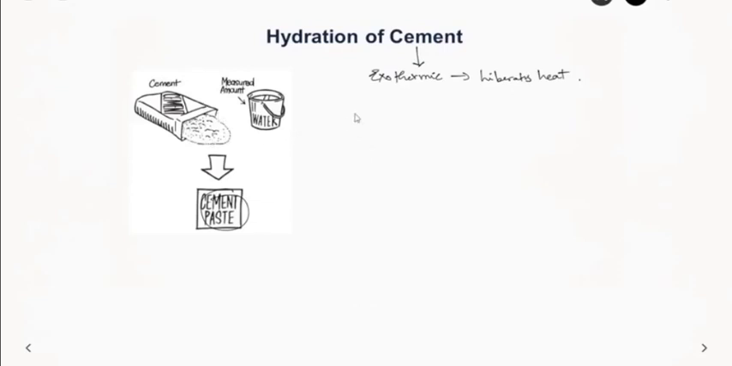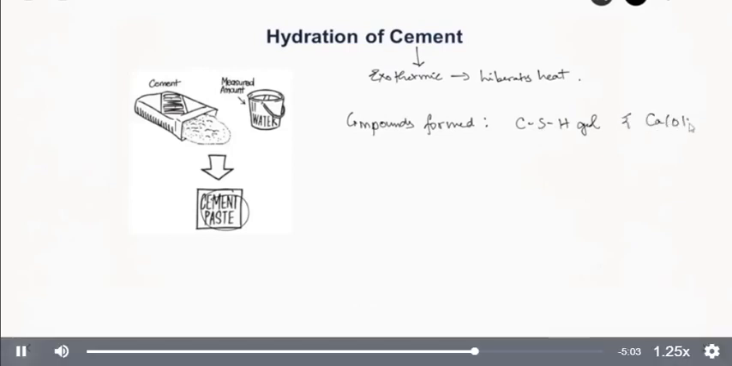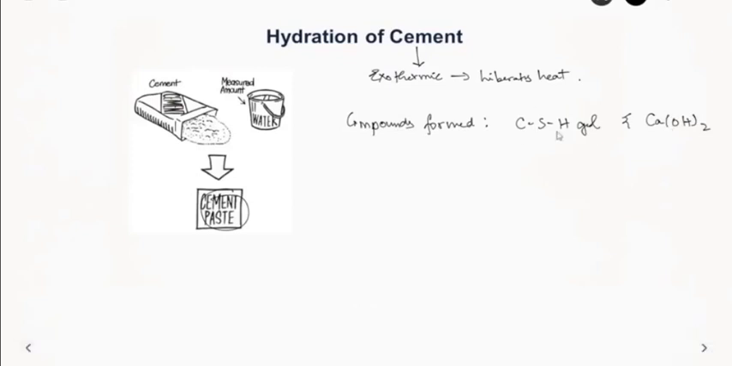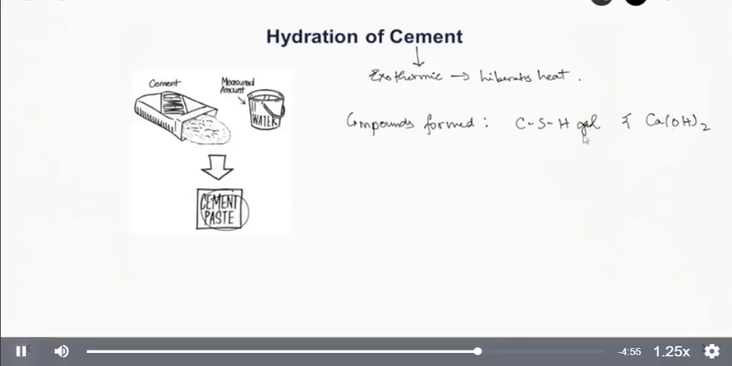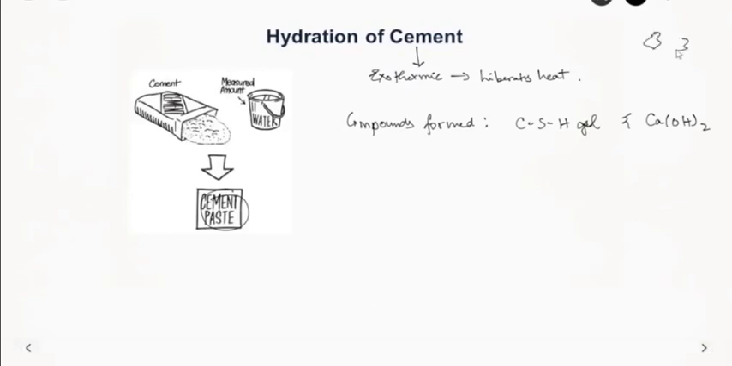So the compounds formed are CSH gel, which is nothing but calcium silicate hydrate, and also we get one more component, calcium hydroxide, Ca(OH)2. This CSH gel is the primary component responsible for binding the aggregates together. It is also known as tobermorite gel because of its similar structural property.